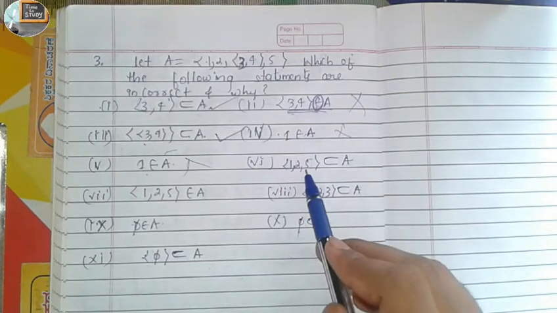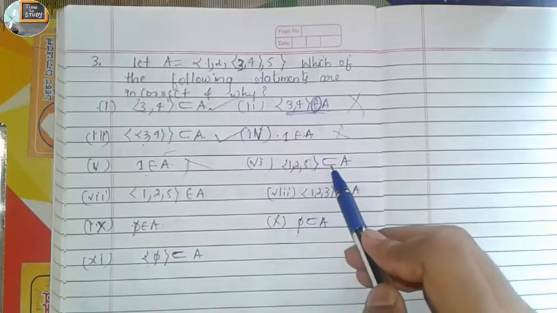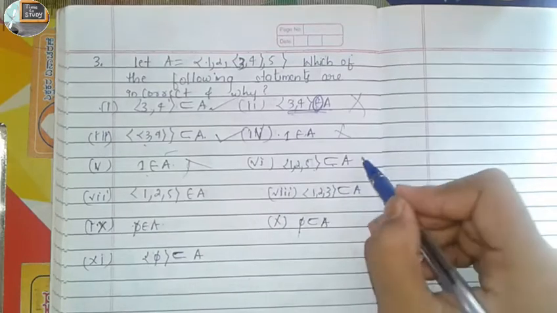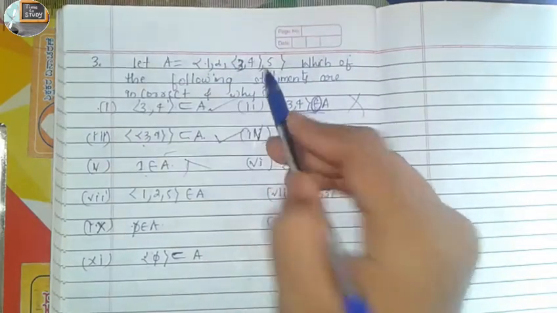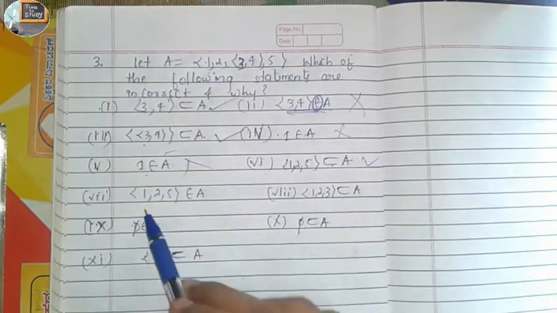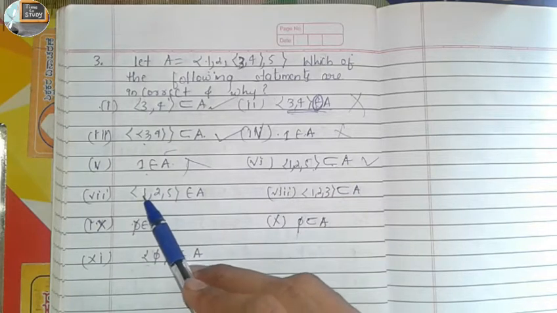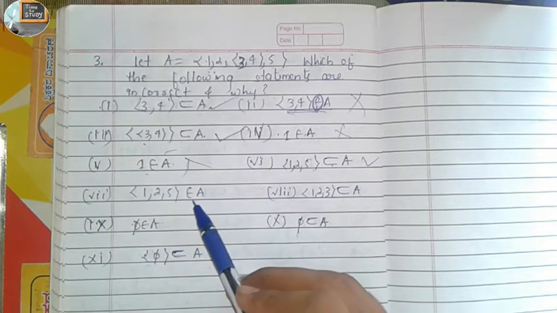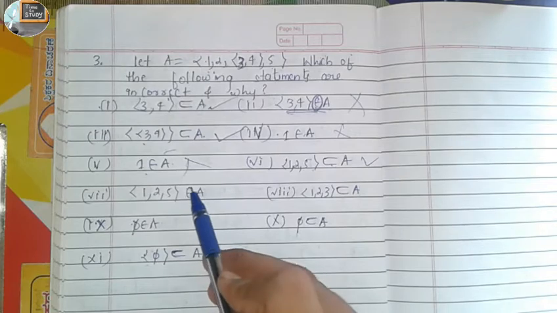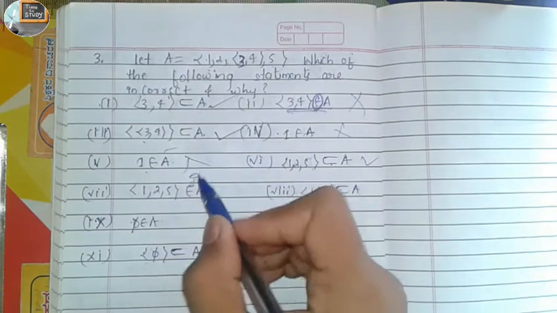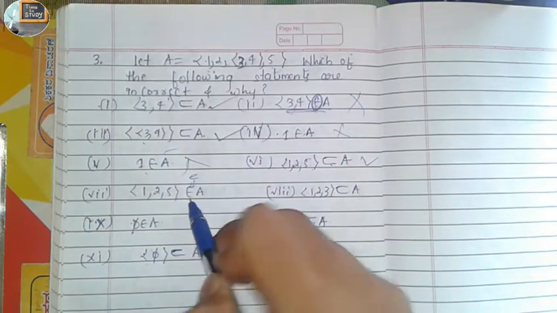Is {1, 2, 5} a subset of A? Yes, correct. {1, 2, 5} is a subset of A. This is the correct statement. Is it {1, 2, 5} belongs to A? No, here the subset symbol will come, so this is the wrong statement. This is wrong.